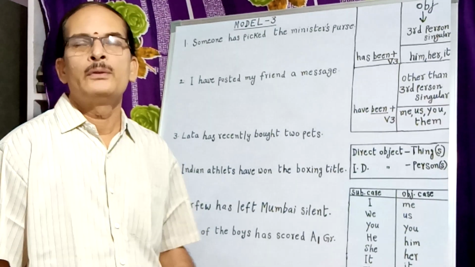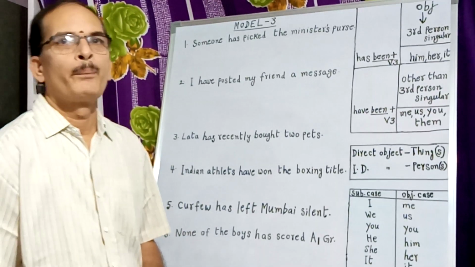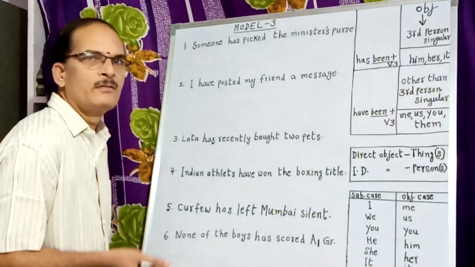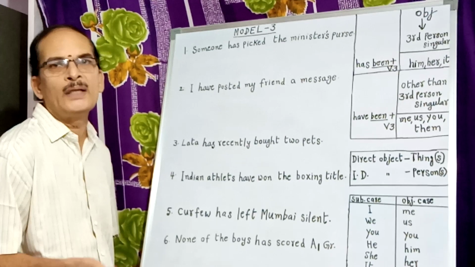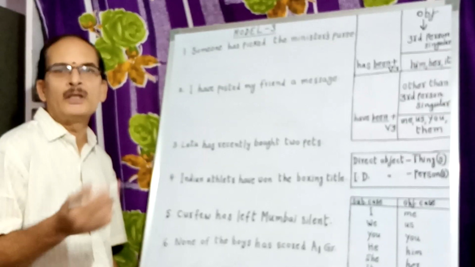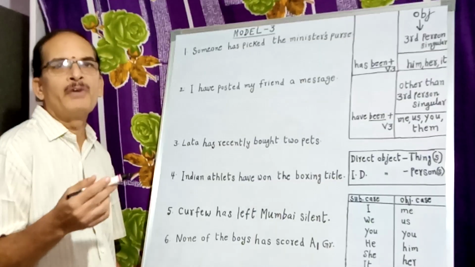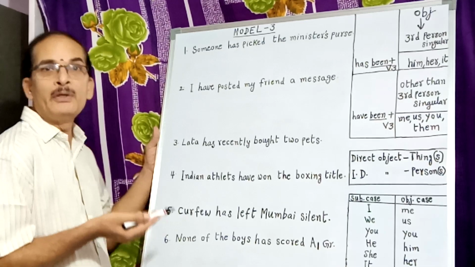Today, I would like to discuss another model on voice. In the previous classes, we have already discussed what voice is, what active voice and passive voice are, and how to change the verb from active to passive when it is in V1, V1S or V1ES, or V2 form. Now let us have a look at the other model.